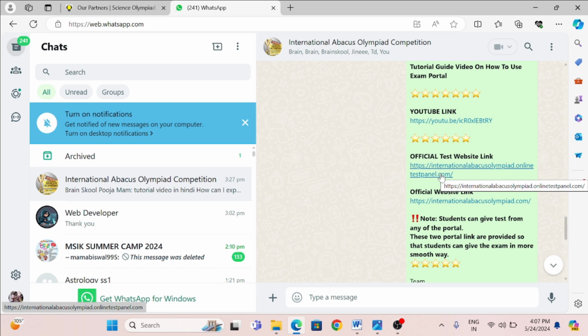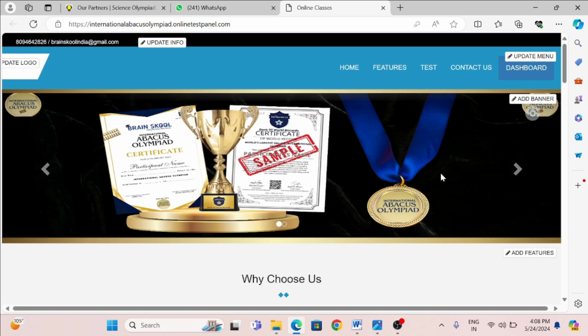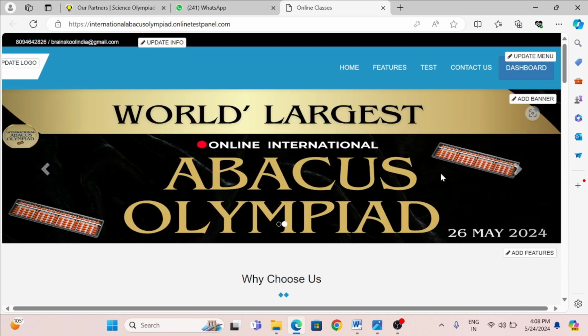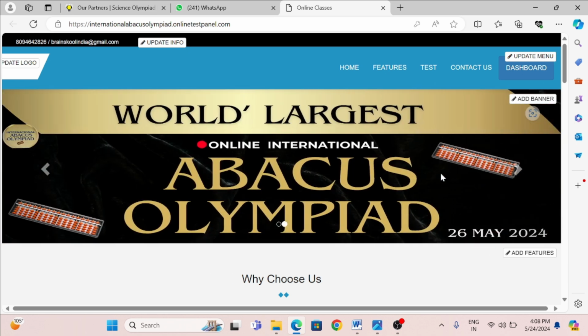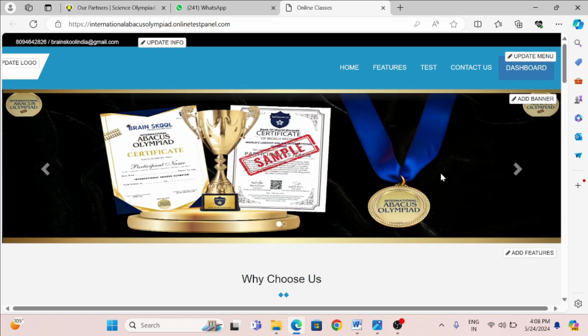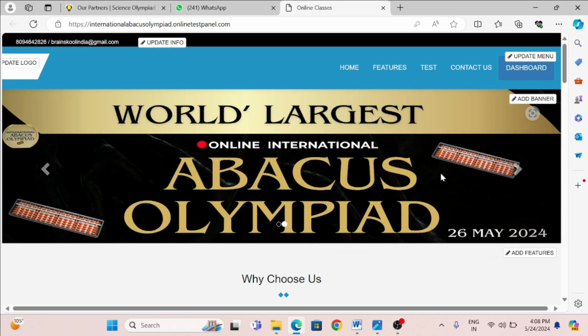Now, when you click the first one, that is the official test website link, as I said, you need to create a unique ID and password. You can contact the team so that the team will generate your user ID and password, which is mandatory to give the test. Otherwise, you will not be able to perform the test on the website. So it's important that you create it, or you can take the help of the team to create your test ID and password.